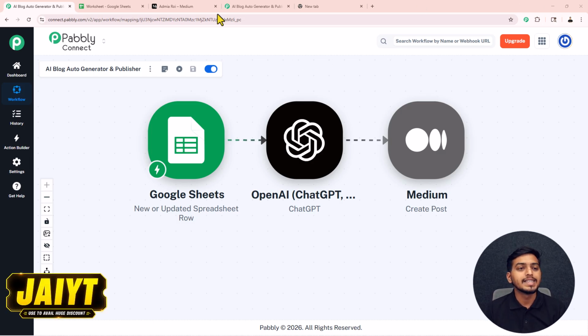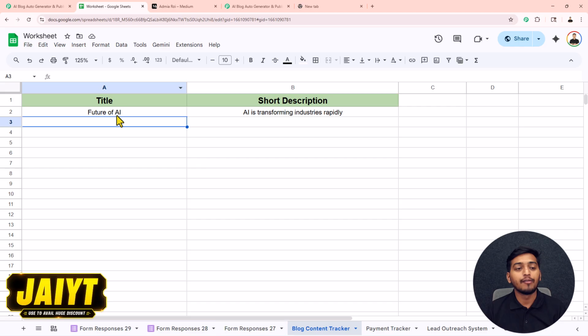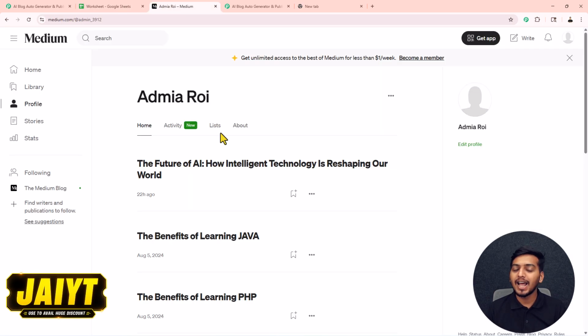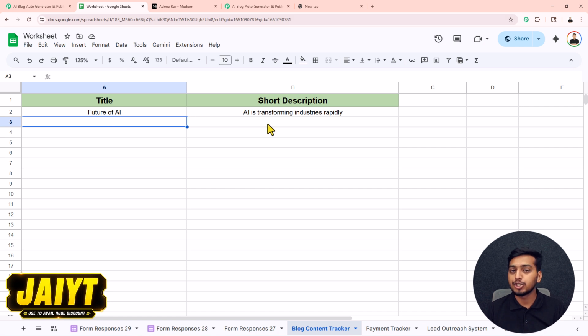Okay, so you can see this is my Google Sheet where we have to add the title and short description. Instantly, with the help of these details, our AI will generate a blog for us, and instantly inside our Medium account, you can see this is my profile inside my Medium. Instantly a new blog will get posted here.